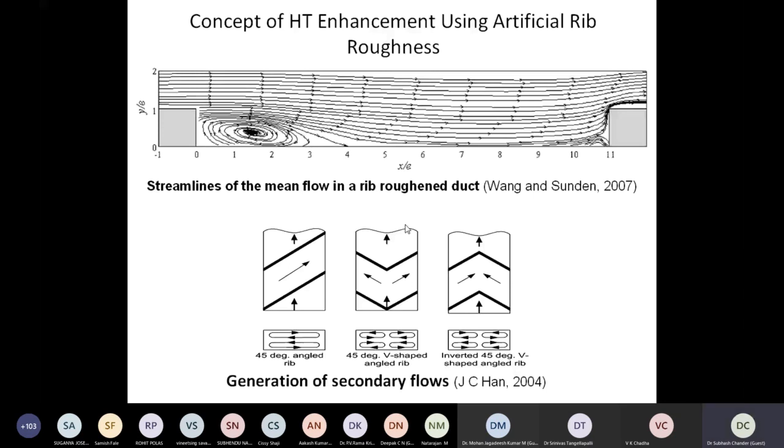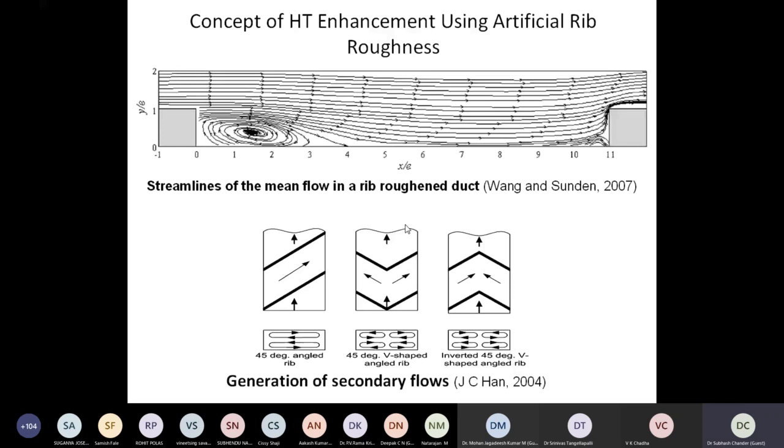Deflection and reattachment. When the flow reattaches, it reattaches with a force. When it reattaches, it creates a very, very thin boundary layer over there, and that ultimately enhances the heat transfer, right? So thinning of the boundary layer happens because of reattachment, and the possibility of reattachment is there because of the presence of the element.